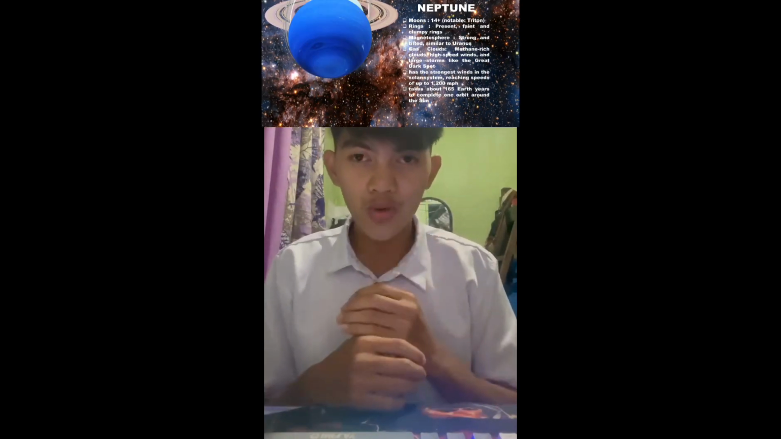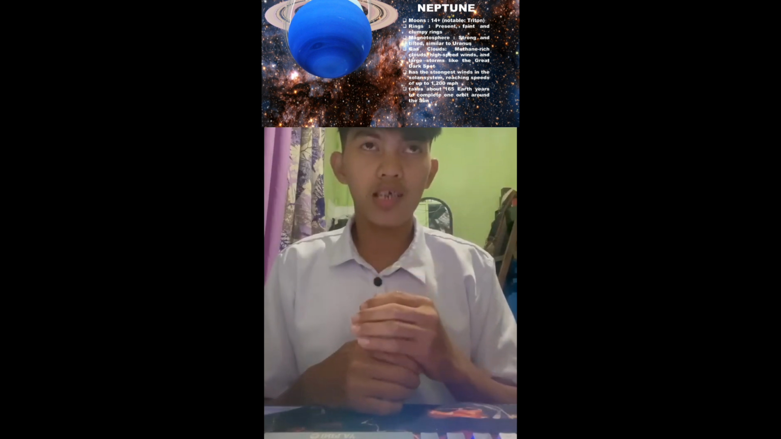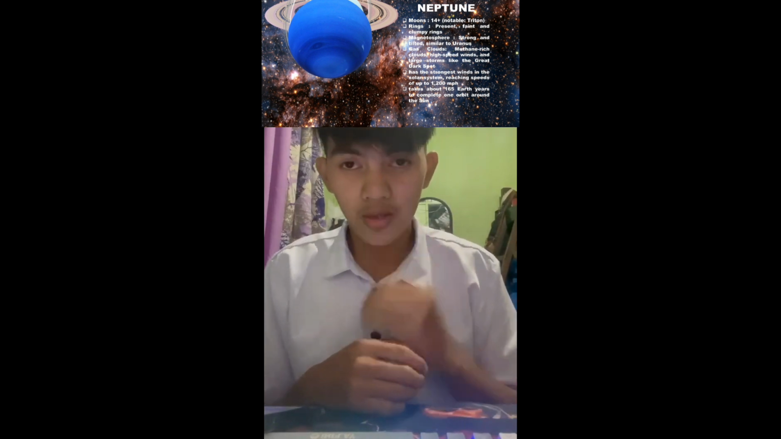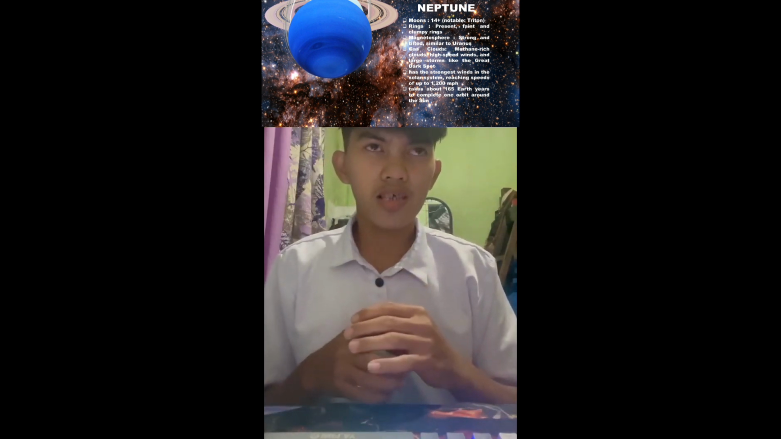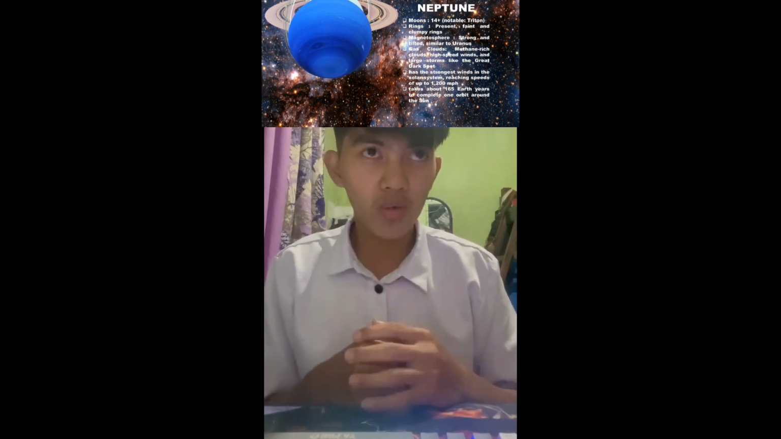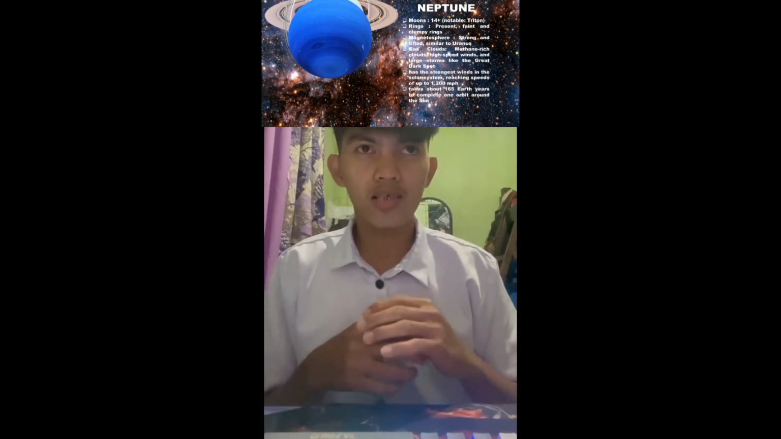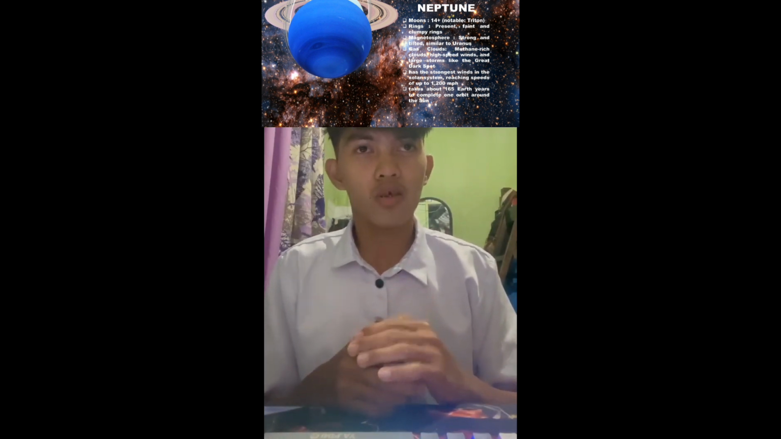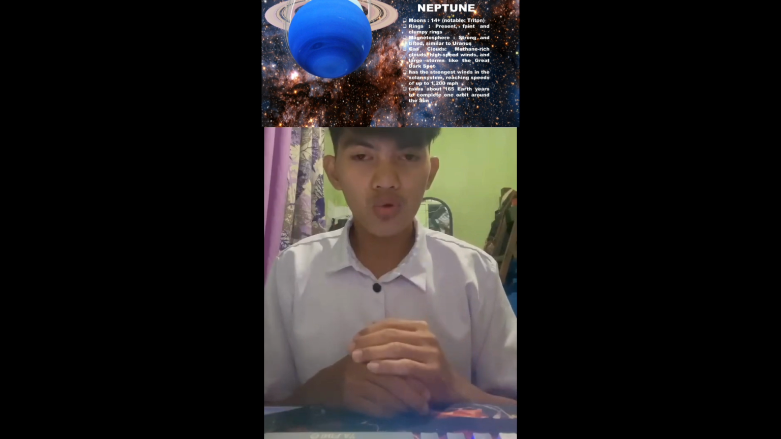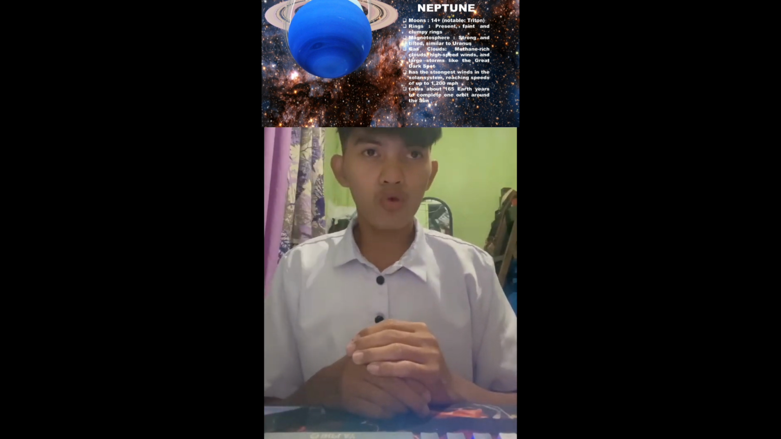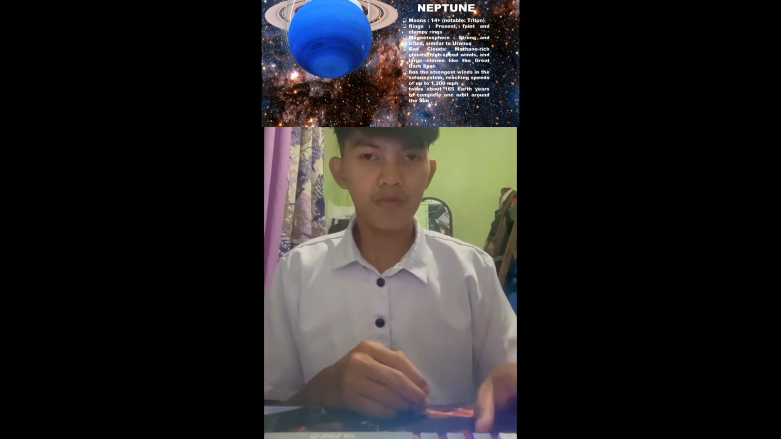Okay, so the next planet, the 8th planet of our solar system, is Neptune. Neptune has 14 moons. It has faint and clumpy rings. Its magnetic field is strong and tilted, similar to Uranus. It has methane-rich clouds, high-speed winds, and large storms like the Great Dark Spot. It also has the strongest winds in the solar system, reaching up to 1,200 miles per hour. It takes about 165 Earth years to complete one orbit around the Sun.